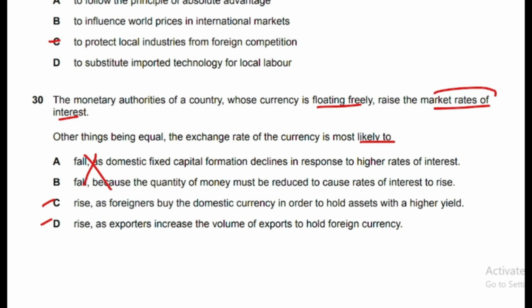Moving to the other part of the answer, exchange rate will rise as foreigners buy the domestic currency in order to hold assets with higher yield. Definitely foreigners will prefer holding that currency in their bank account to earn more interest, that is offering a high interest rate. So option C is the correct answer. So we will pick option C and cross option D.